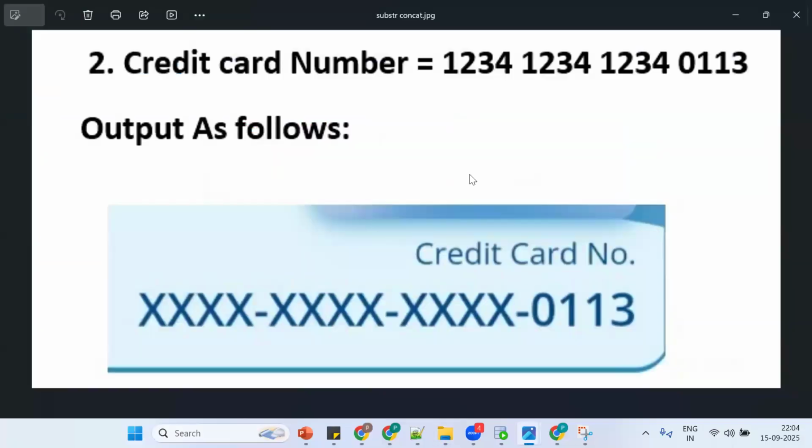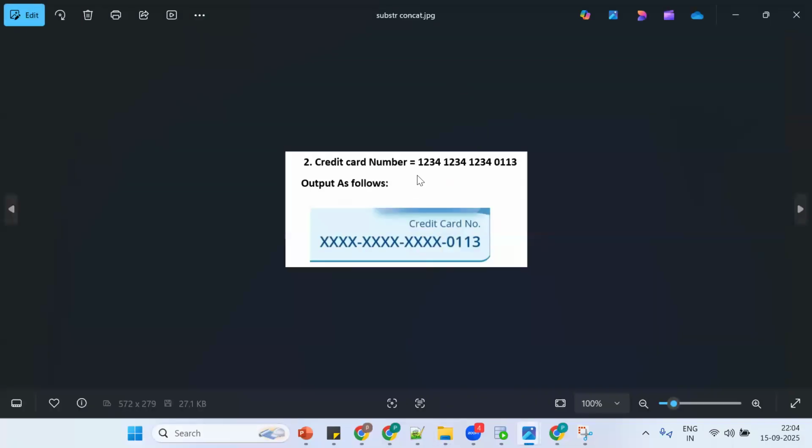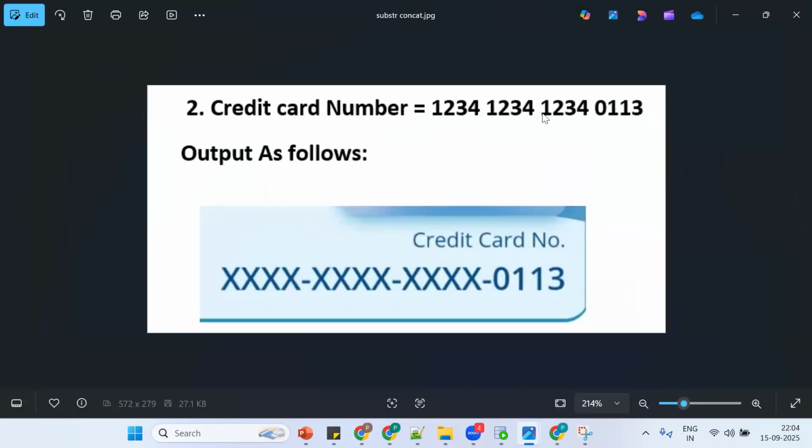Before that, tell me, it's 1, 2, 3, 4. Is it a number or string? Anyone? Any guess? This one.